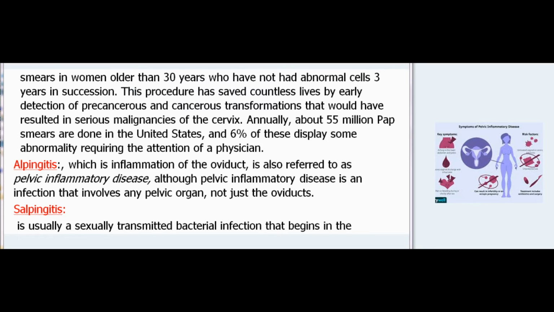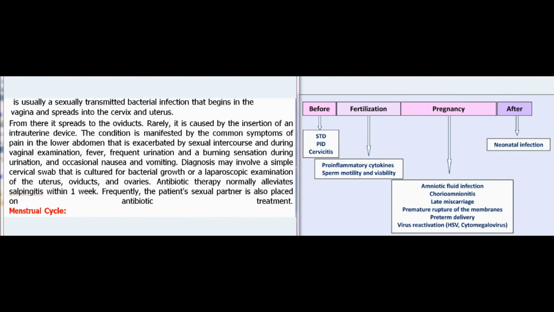Salpingitis is usually a sexually transmitted bacterial infection that begins in the vagina and spreads into the cervix and uterus. From there it spreads to the oviducts. Rarely, it is caused by the insertion of an intrauterine device. The condition is manifested by the common symptoms of pain in the lower abdomen that is exacerbated by sexual intercourse and during vaginal examination, fever, frequent urination, and a burning sensation during urination, and occasional nausea and vomiting.